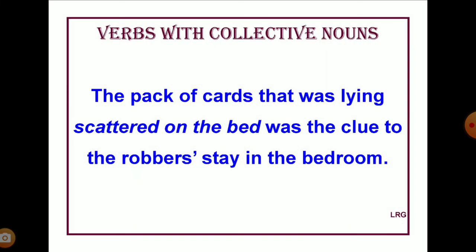One more sentence. The pack of cards that was lying scattered on the bed was the clue to the robber's stay in the bedroom. Look at the italicized phrase, scattered on the bed. The cards are lying scattered on the bed. That means the cards are treated as plural. Pack is not a single entity, but many cards are lying scattered. Therefore, it is a plural subject, and the verb should be plural there. The pack of cards that were lying scattered on the bed was the clue to the robber's stay in the room.